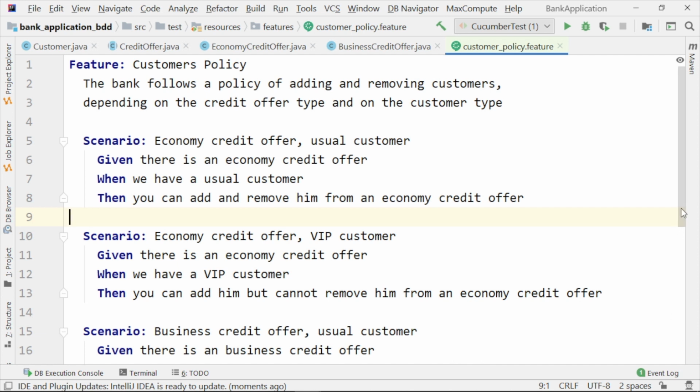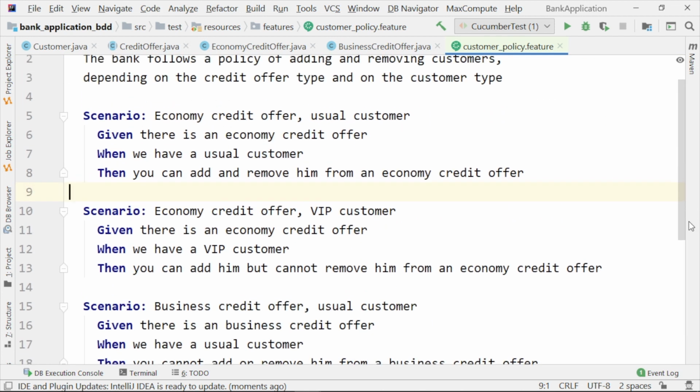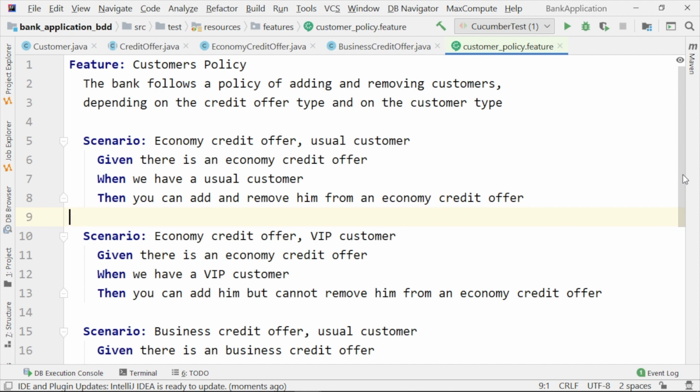This is a Cucumber file where we may find the description of the feature and the scenarios that need to be addressed by our application. What you see here is a plain text file and it is written in plain English.